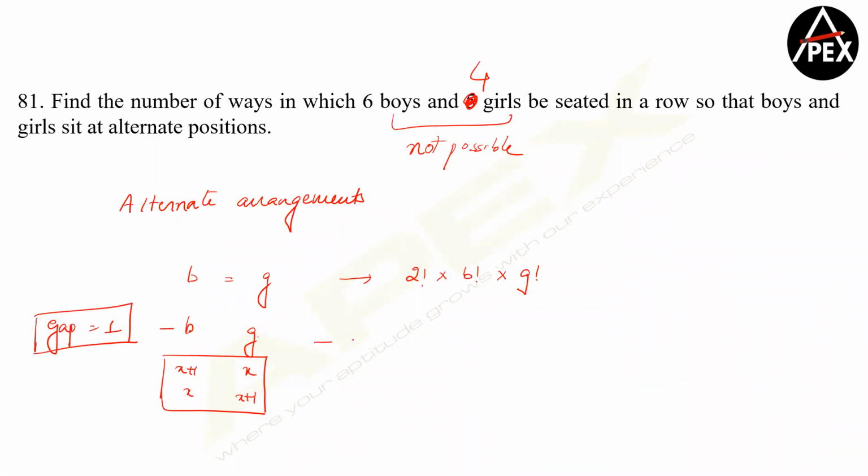When the gap is 1, then your answer will be nothing but B factorial into G factorial. 2 cases will not come. So when the gap is greater than 1, please remember, not possible. Is this table clear?